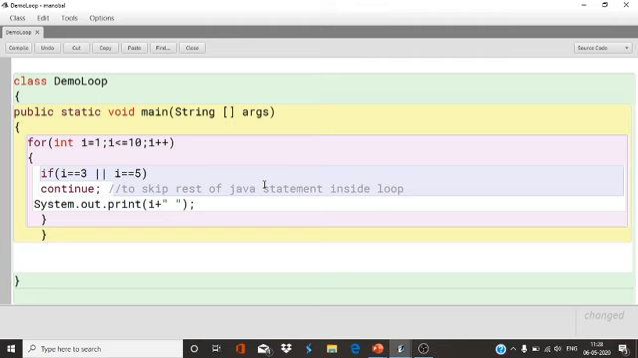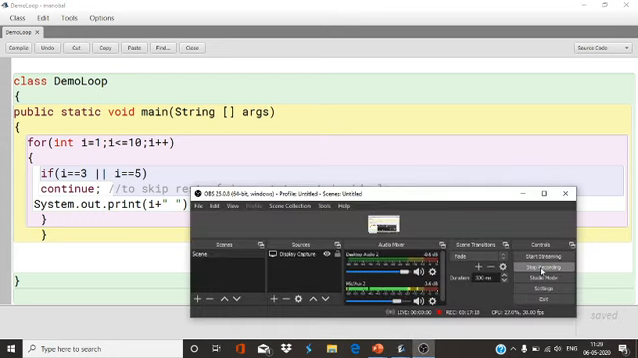Now in the Java program, at the time of solving complex programs based on for loop and while loop, I will show you how to use break and continue through that program only. Okay.